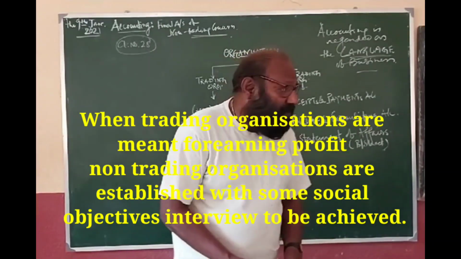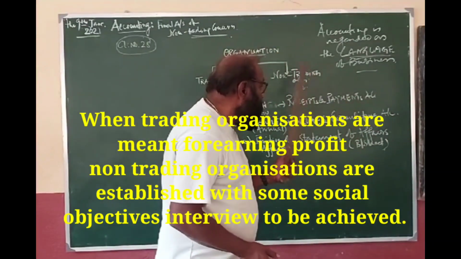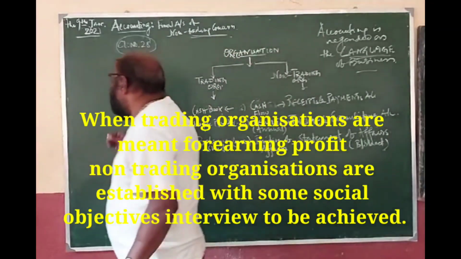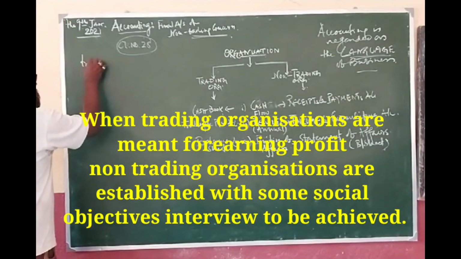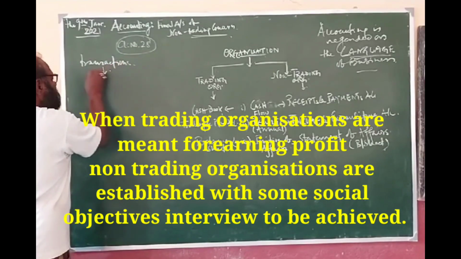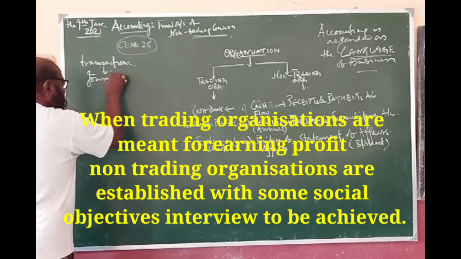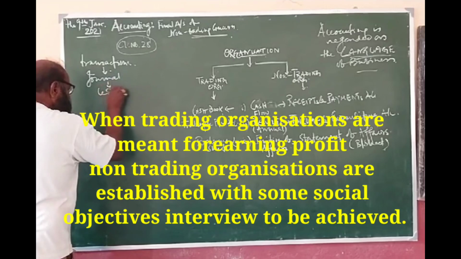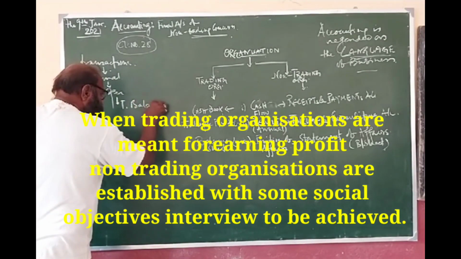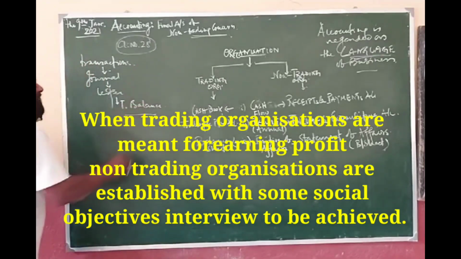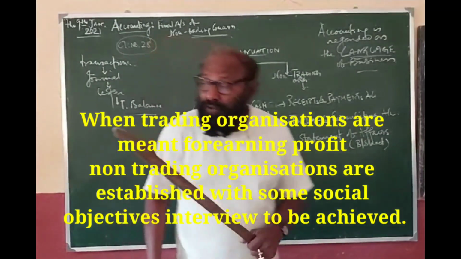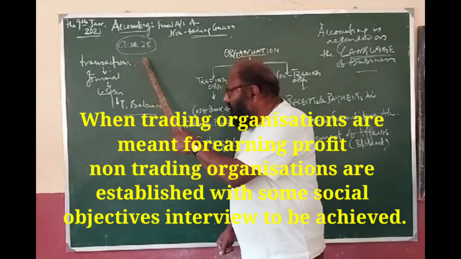But whatever be the nature of the organization, each and every organization must maintain detailed accounting. And the detailed accounting starts from where? From the transaction. From these transactions we record in the journal, then ledger, and then balance. So this is the primary aspect of accounting. Each and every organization should maintain this procedure.